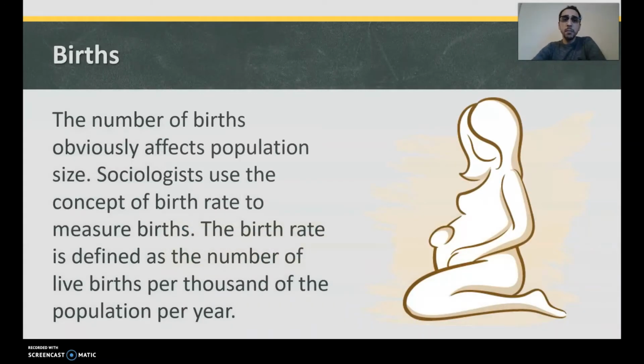Births. The number of births obviously affects population size. Sociologists use the concept of birth rate to measure births. The birth rate is defined as the number of live births per 1,000 of the population per year. So if you were to get 1,000 people from the population, how many of those 1,000 people a year would have a baby?